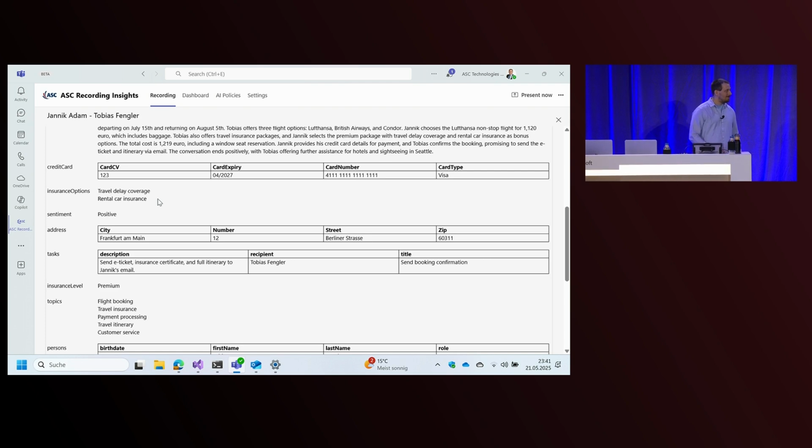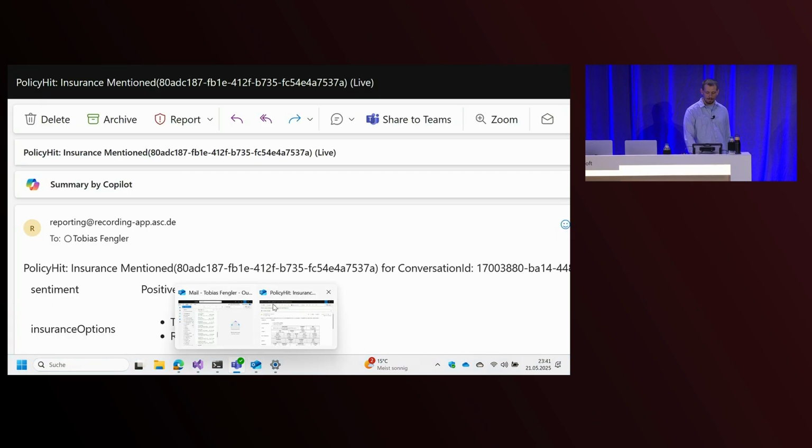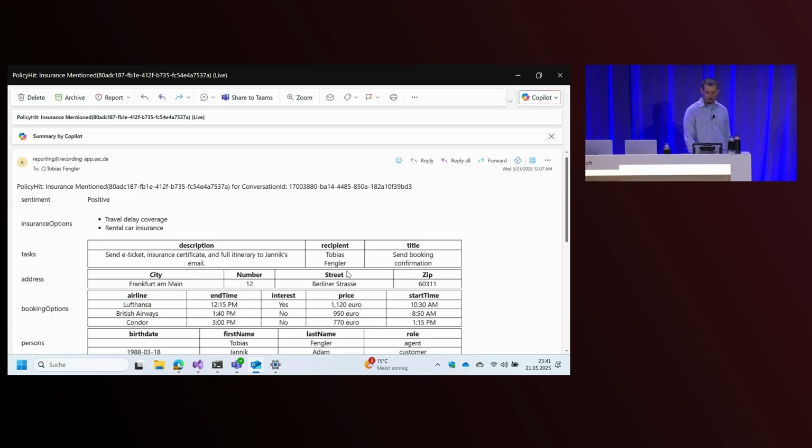Exactly, because now imagine we have hundreds of calls in a travel agency, and we have to see if there is an insurance option booked. Then we have to inform the insurance company about it. So we build an agentic AI workflow to say, okay, we scan all these easy extracted data, and if there is an insurance mentioned that the customer is buying this, then we can send as an easiest workflow just an email to the insurance company with all this included.